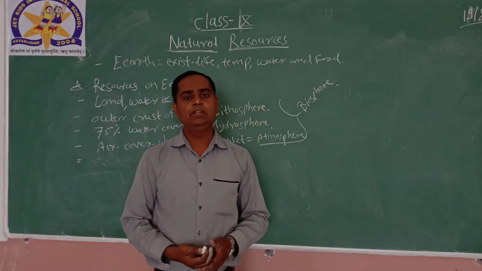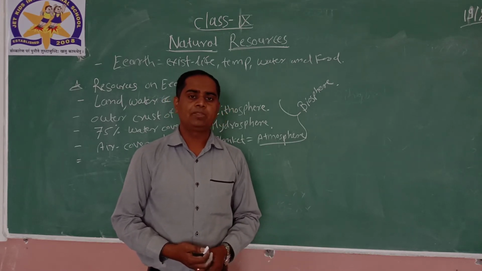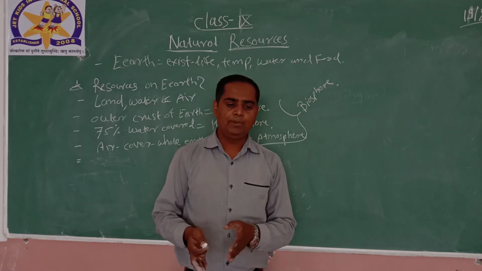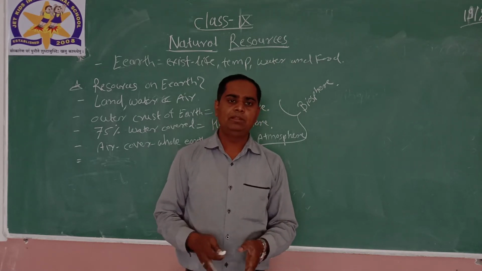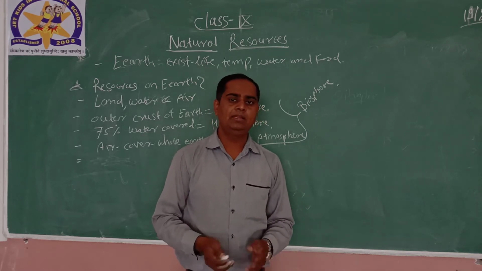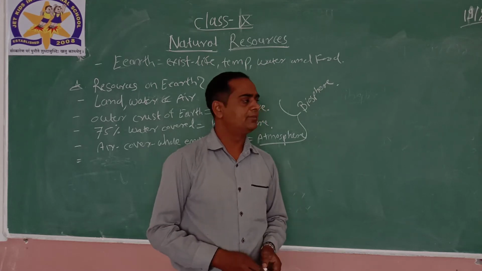There are many biotic and abiotic factors which maintain the atmosphere and life on the earth. Depending on living and non-living things, they have been divided into two types, biotic and abiotic.